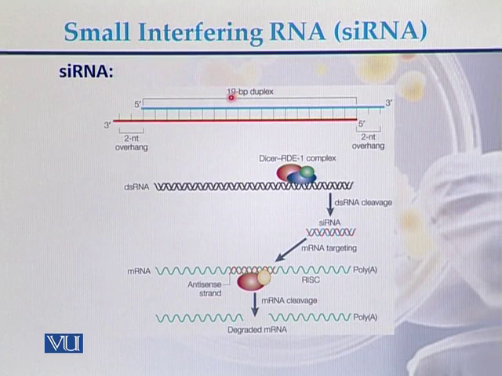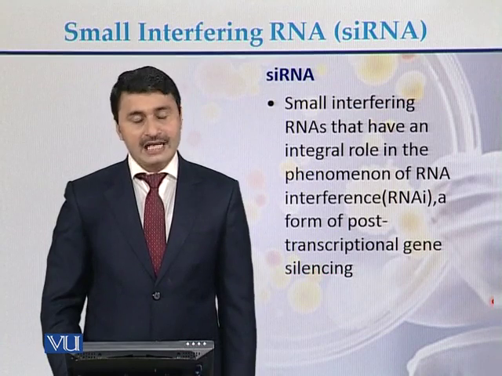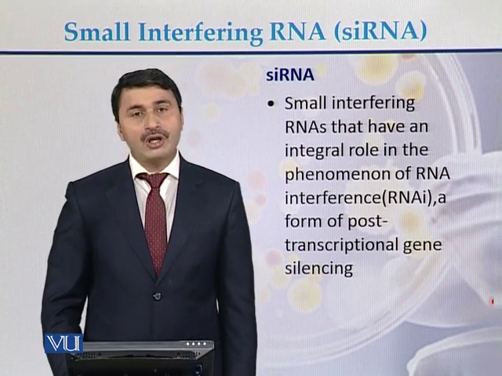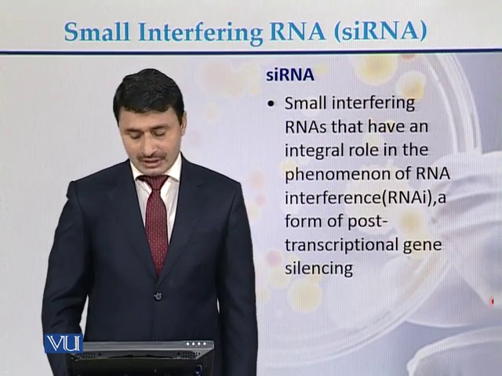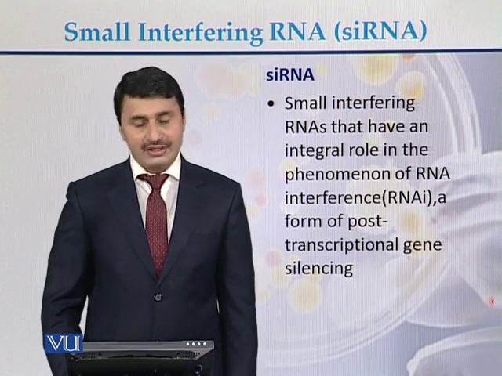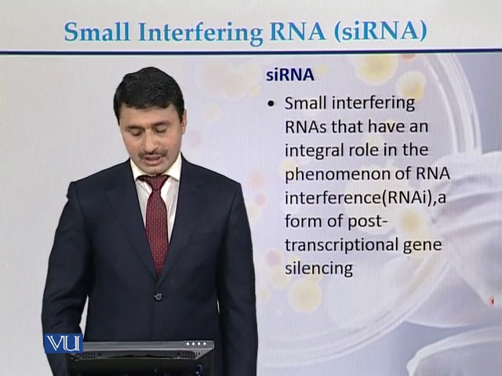An siRNA molecule is usually somewhere between 19 to 21 base pairs long, with two nucleotide overhangs on both sides. This double-stranded molecule attaches to the messenger RNA. Once it attaches, it usually degrades the messenger RNA so that there will be no expression of the genes. Small interfering RNA has an integral role in RNA interference, a form of gene silencing.